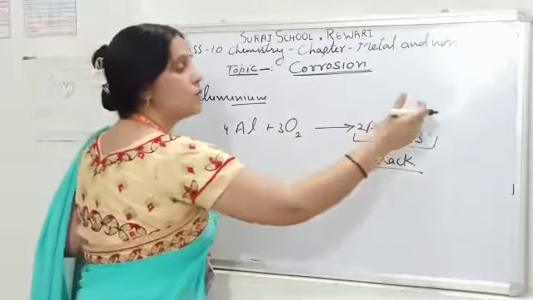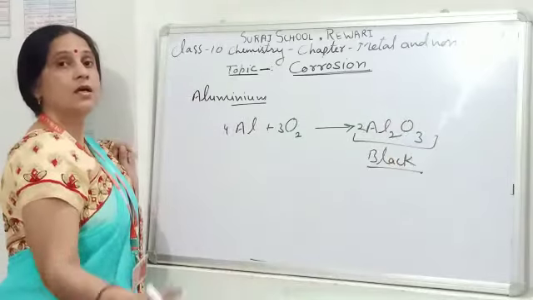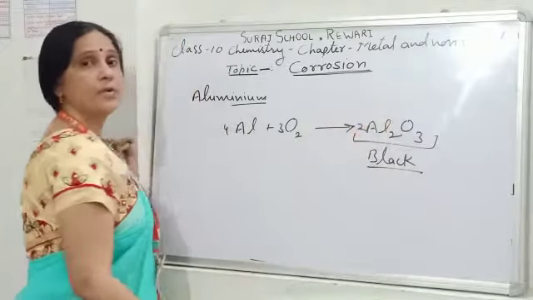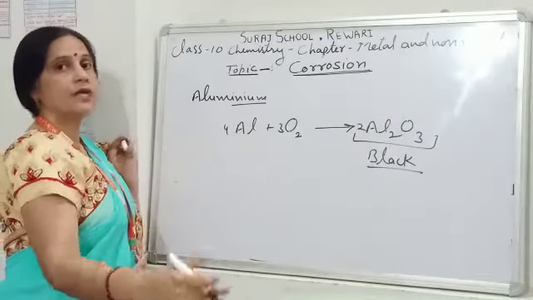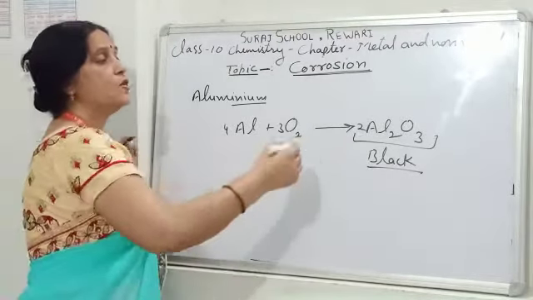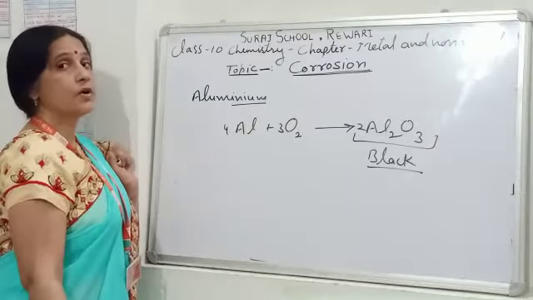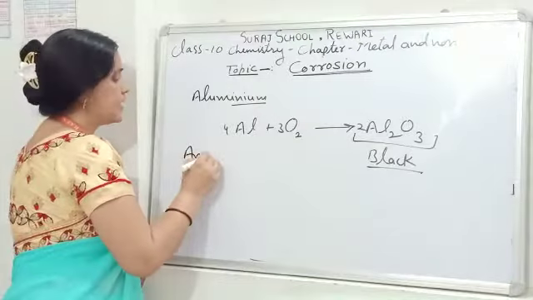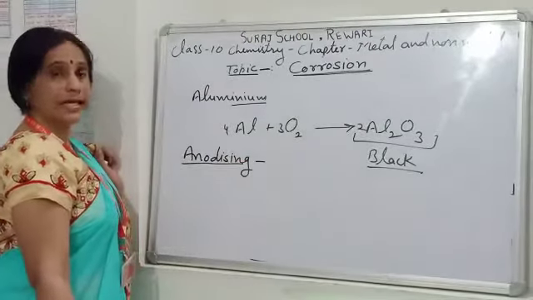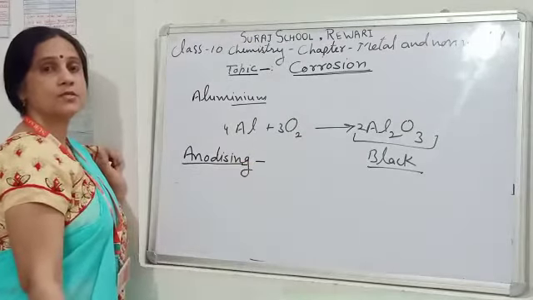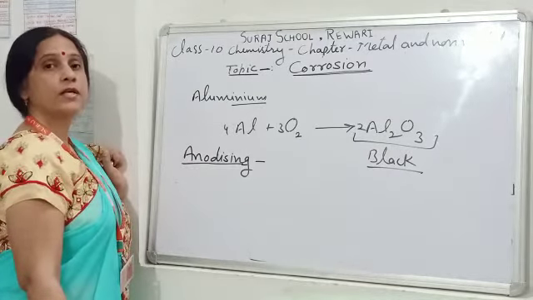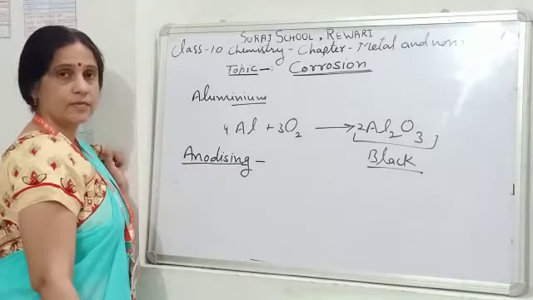That means this corroded layer of aluminium oxide protects the inner layer of aluminium metal. That's why we deposit a layer of aluminium oxide on the aluminium metal for protection from corrosion, and this process is called anodizing. Anodizing is the process of depositing an aluminium oxide layer on aluminium metal for protection from corrosion.